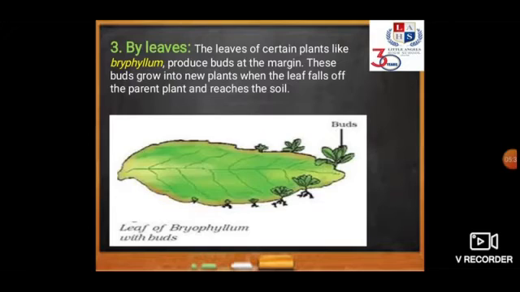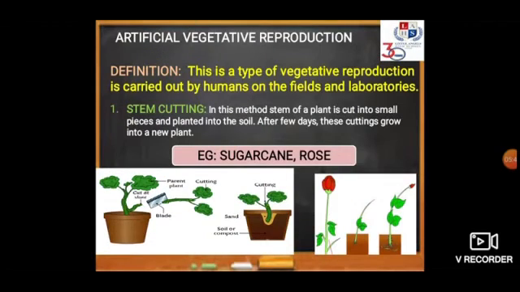Now, we will be discussing artificial vegetative reproduction. As the name itself suggests, a new plant is grown artificially, there is intervention of humans, and the new plant is not grown on its own; it is carried out by humans in fields and in labs.